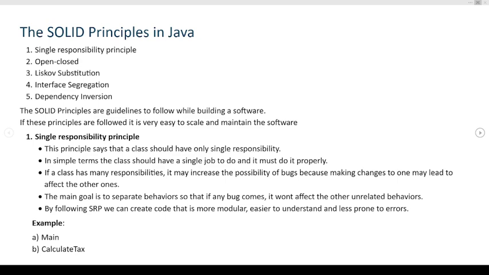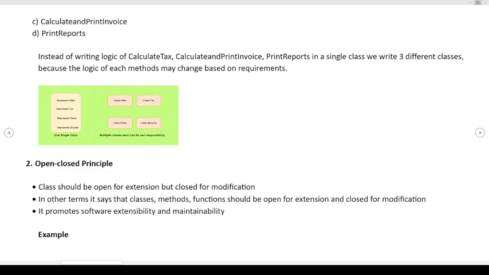And the second one is open closed. In the open closed principle, the class should be open for extension, but there should not be any modification. That is the main key concept of the open closed principle. In simple terms, we can say that the class, method, or function which is present should be open for extension, but there should not be any modification performed. So what is the benefit of this? It will promote software extensibility and maintainability.